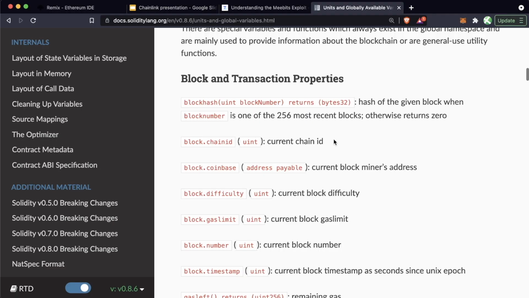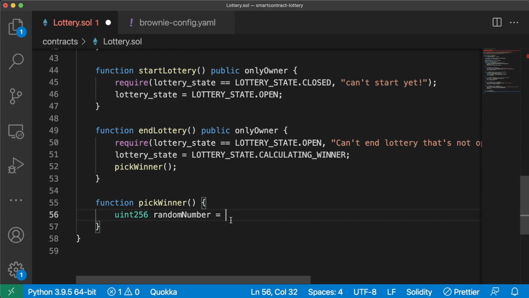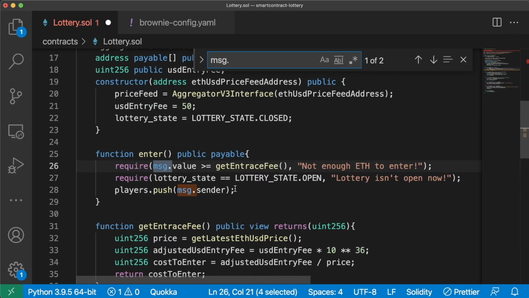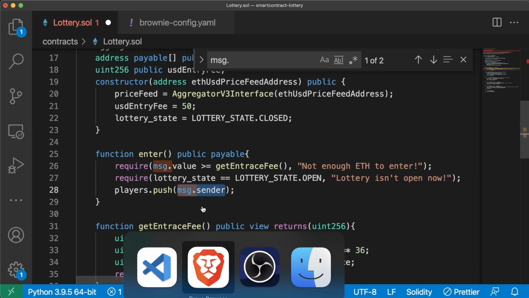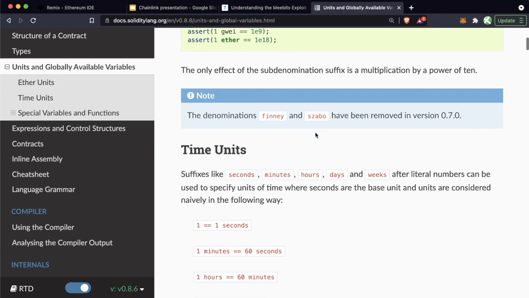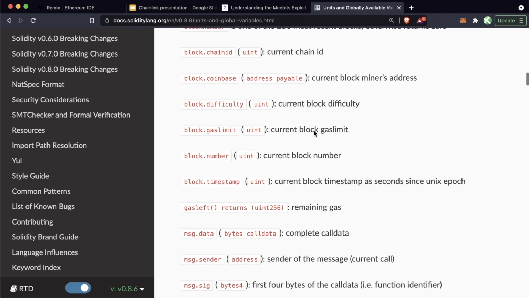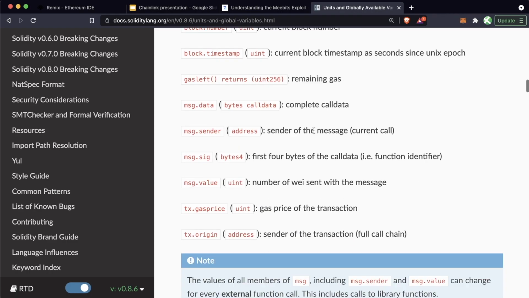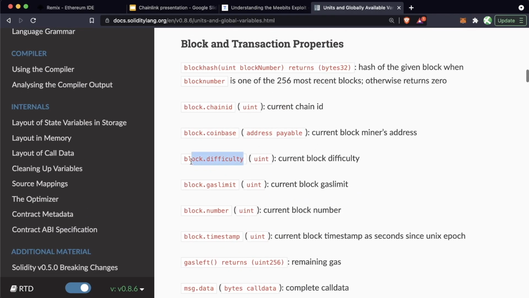And what some insecure protocols will do is they'll use a globally available variable and hash it. So in your smart contracts, there's actually a number of globally available variables. One of those, as we saw above, is going to be message.value, right? It's going to be the value that's sent with a transaction. Another globally available variable is going to be message.sender. You can actually see a whole list of these different globally available variables in the Solidity documentation here. So since there are all these globally available variables, a lot of times someone will see something like block.difficulty, which returns the current block difficulty.